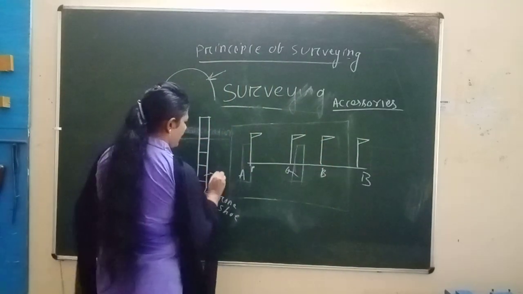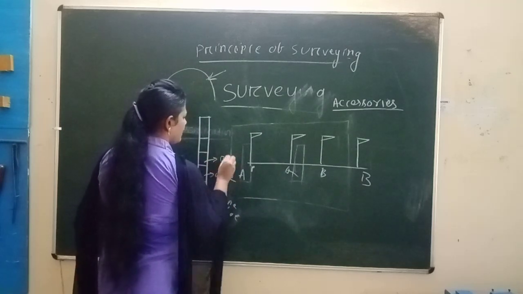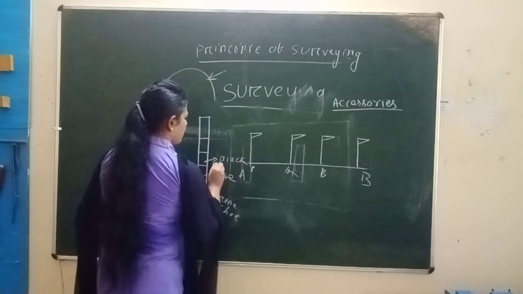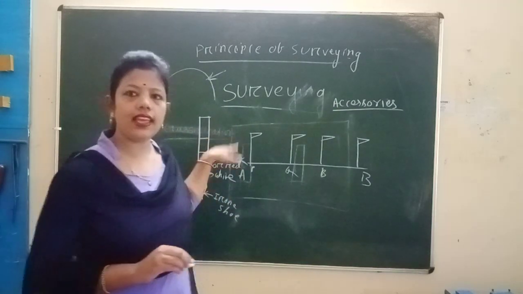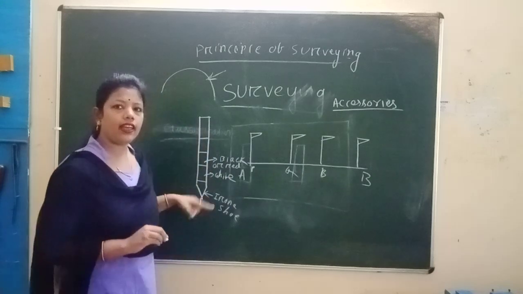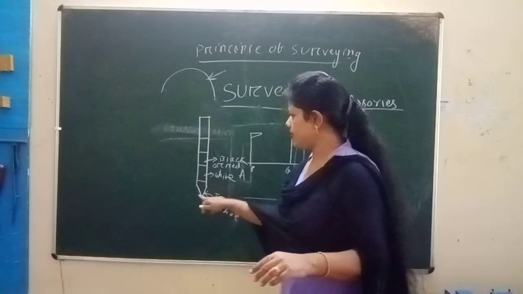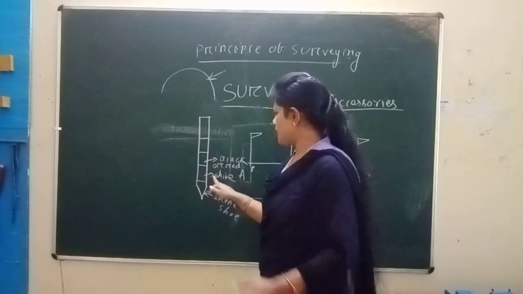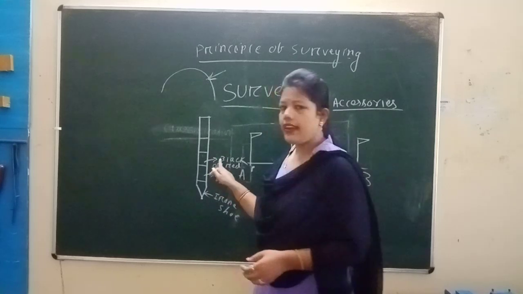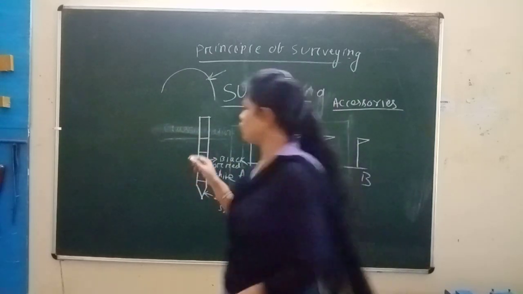This one is white, this one is black or red. At the pointed end there is an iron screw and alternate colors. First one is white, the next is black or red, and the total length is 2 meters.